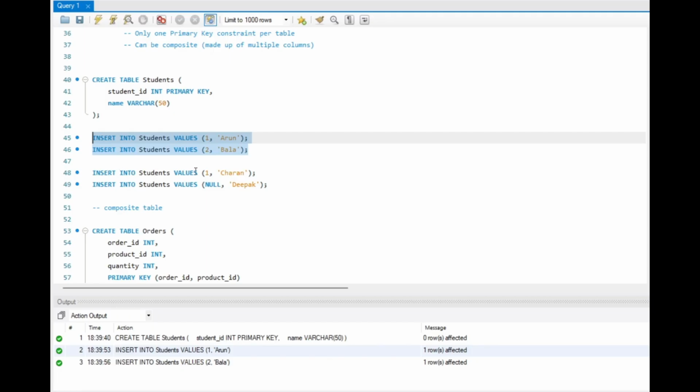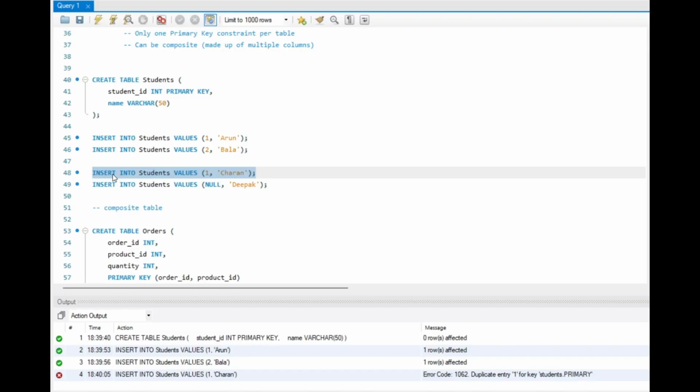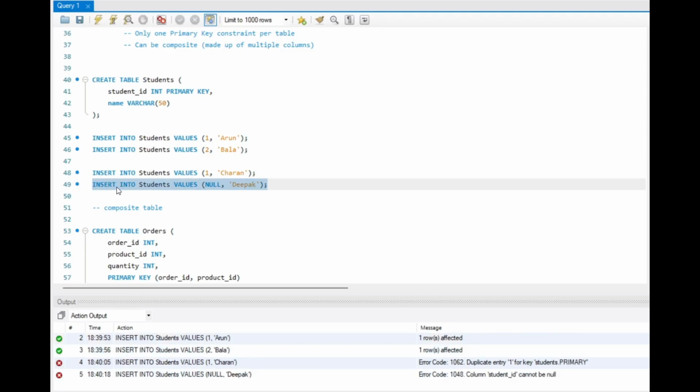Let's try to insert this one again. See, now we got an error because this one is already in the database, right? So it got rejected. Now let's try to insert the null values. See, if we define a primary key on a particular column, then it won't accept any null values.